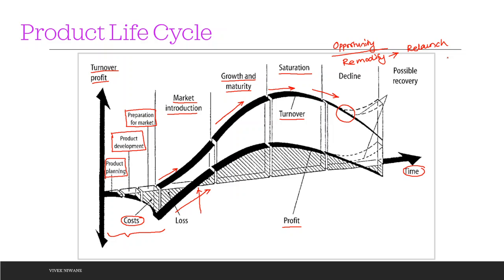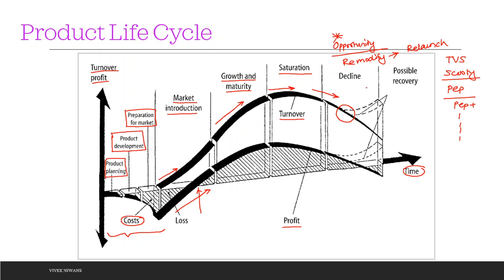Take an example of TVS Scooty. Initially, there was a lot of boom for the Scooty model. Then we have Pep, then we have Pep Plus, and lots of different models. What they do? The engine remains the same, the change is in the body of the product, that's it. And they find it as an opportunity.